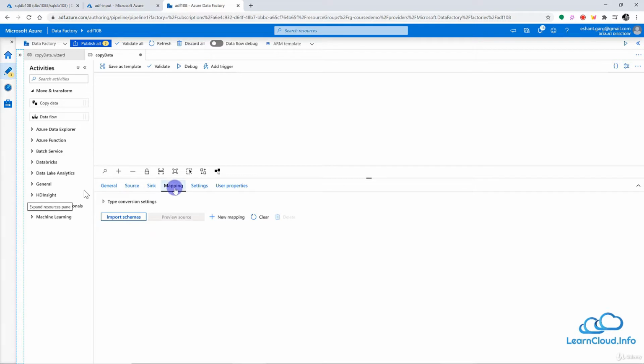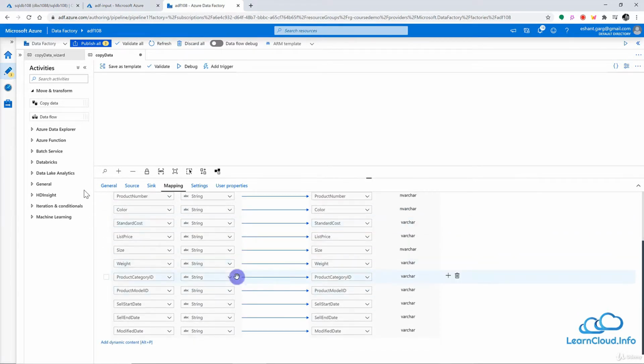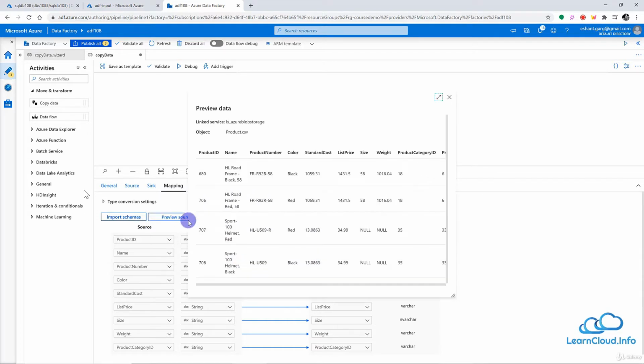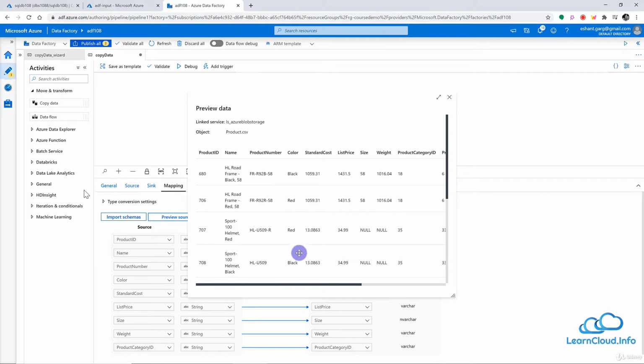So in the mapping we can have import schema here, and then it will import the source and the destination, and it will map all the columns by default. So Data Factory does a pretty good job here by mapping all the source and destination columns. So this looks good. If you want, we can have an option here to see the source data. You can just take a look if everything is what you are expecting it to be.